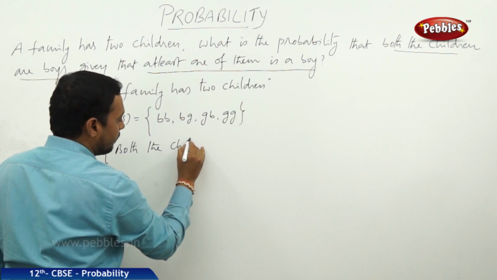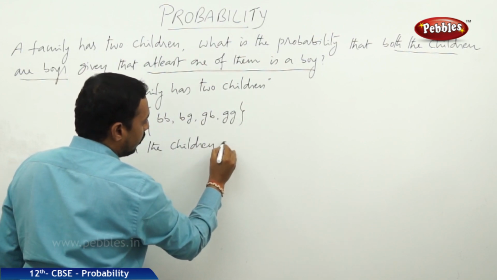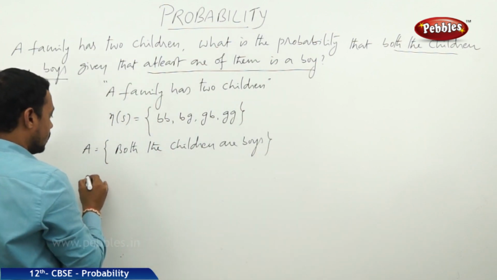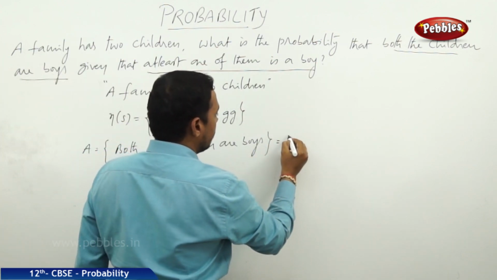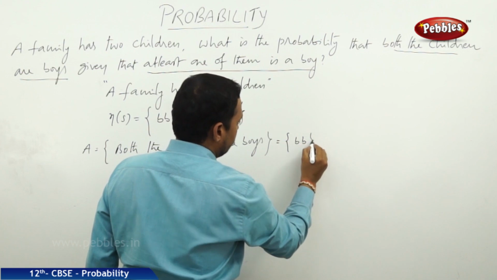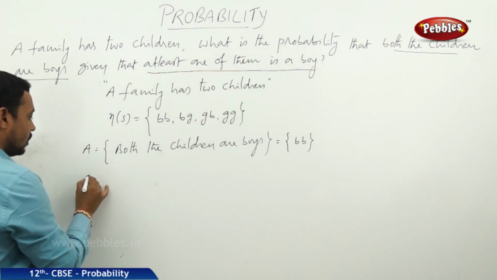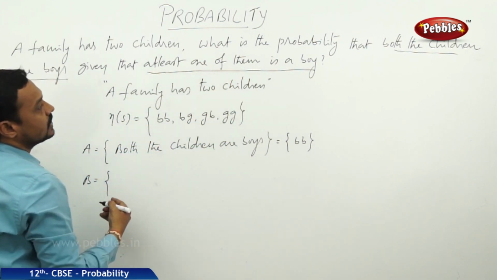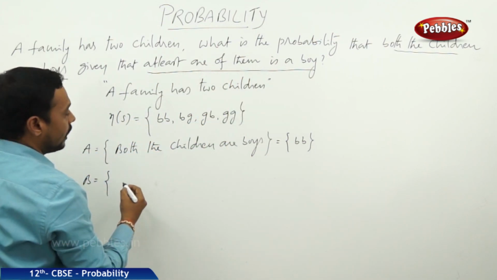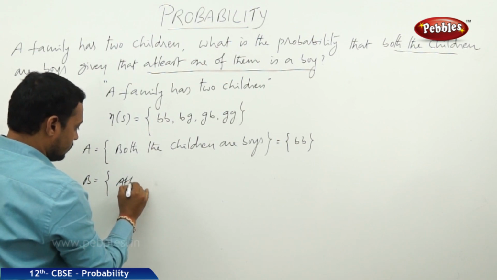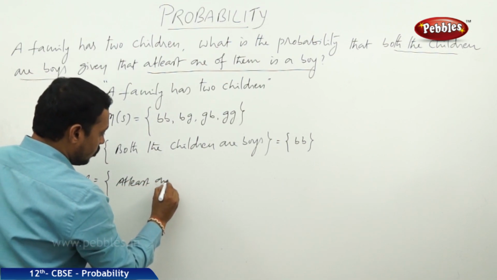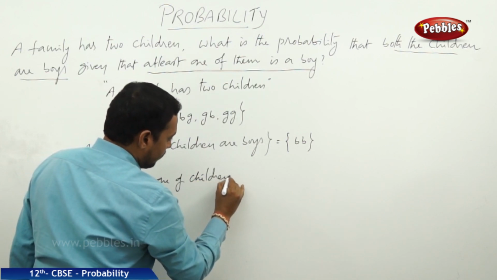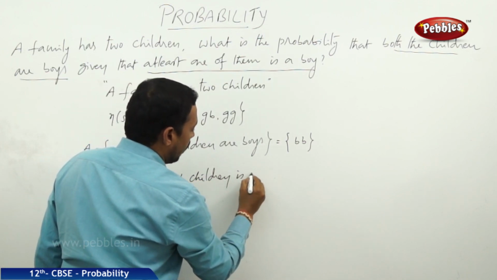Both the children are boys. So the favorable cases are only BB. And the another one is at least one of the children is a boy.